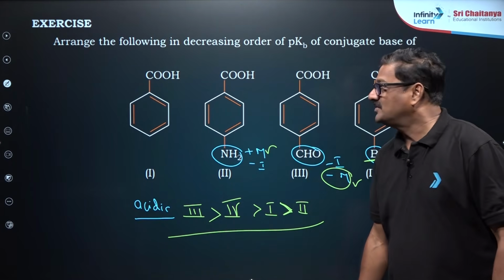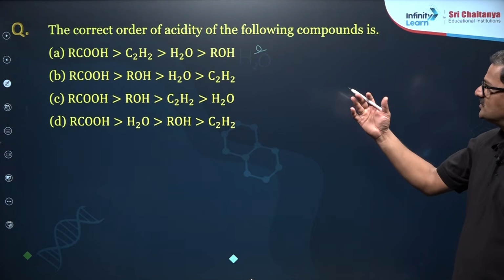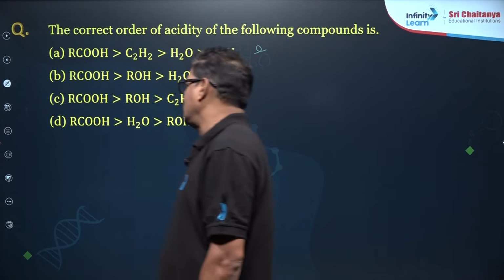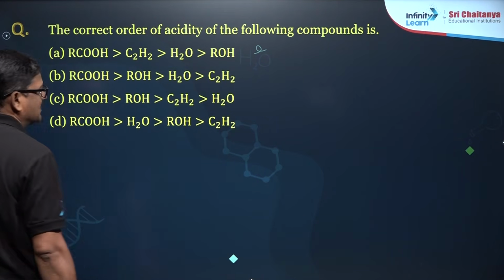Any doubt? Students. So, the order of acidity of the following compounds. The general order of acidic nature of the compounds is going to be carboxylic acid.